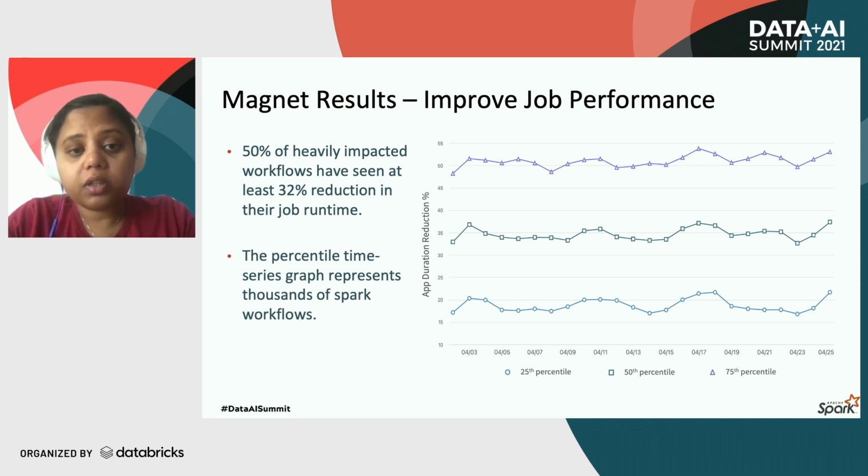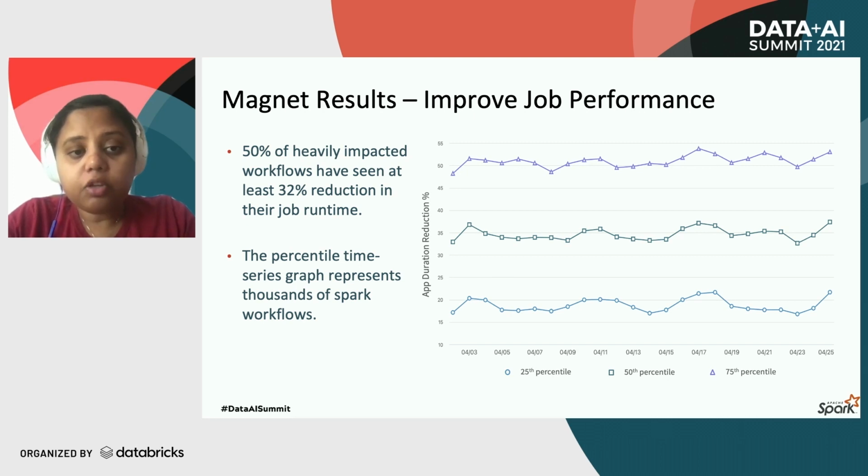This is also shown in the graph here, which is the percentile time series chart. A thing to note here is that this chart represents thousands of Spark workflows. In this chart, the y-axis is the app duration reduction percentage, which measures the overall job runtime reduction with Magnet as a percentage of the total job runtime of non-Magnet executions. The x-axis again are the days when this metric is recorded. The middle line is the 50th percentile of the app duration reduction percentage. The bottom line is the 25th percentile. And the top one is the 75th percentile.